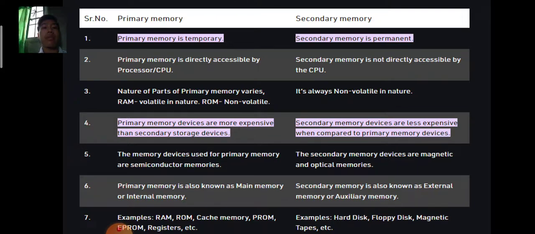Primary memory is also known as main memory or internal memory. Secondary memory is also known as external memory or auxiliary memory. Examples of primary memory are RAM, ROM, cache memory, PROM, EPROM, registers, etc. Examples of secondary memory are hard disk, floppy disk, magnetic tapes, etc.